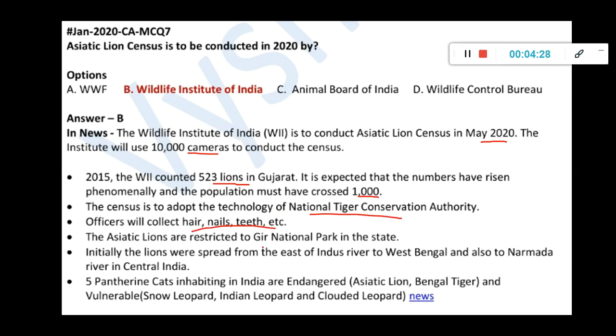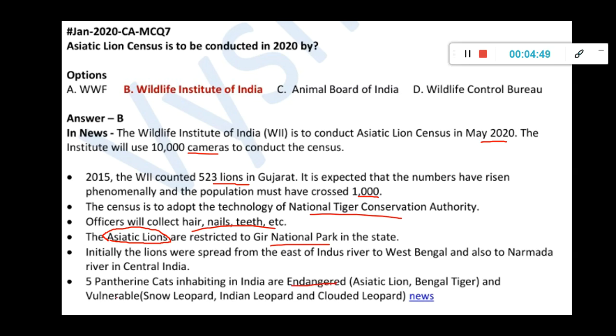The Asiatic lions are restricted to Gir National Park. This is one statement UPSC asked in 2016 or 18, I don't remember. Like Asiatic lion is found only there, and that's a true statement. Then initially the lions were spread from east of Indus River to the West Bengal, and also to Narmada River in the central India. Then whichever is there in India, okay, it's endangered.